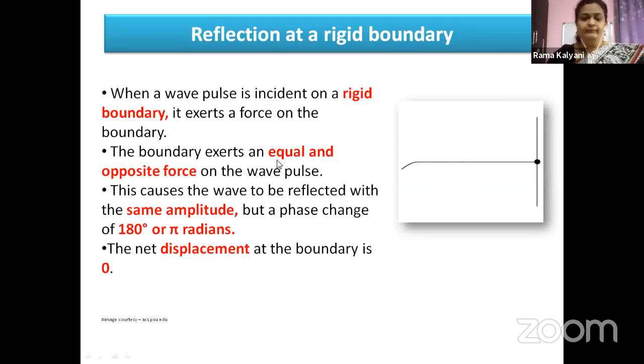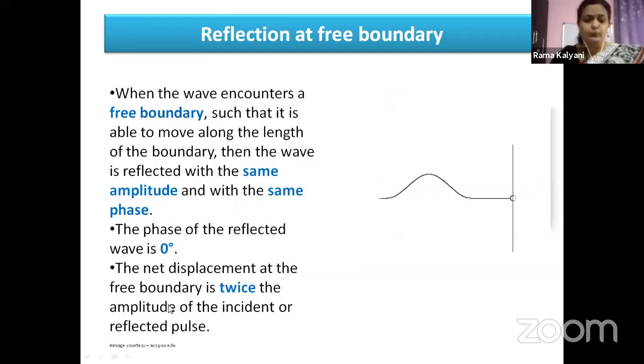Now let us see what happens here. When a wave pulse is incident on a rigid boundary, it exerts a force on the boundary. Any moving object can exert a force. Let us imagine this wave is carried by a string, and it is exerting some force on the wall. We are very well familiar with Newton's third law. What does the wall, the rigid support, do?